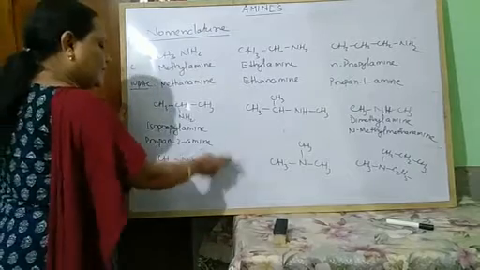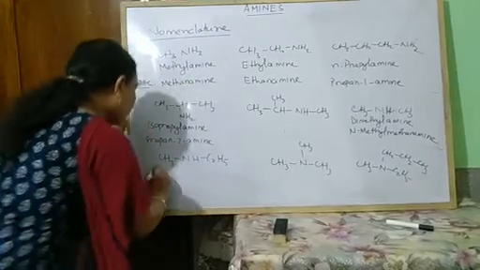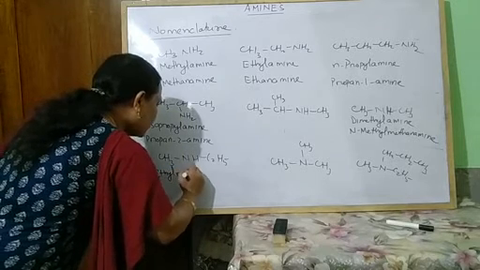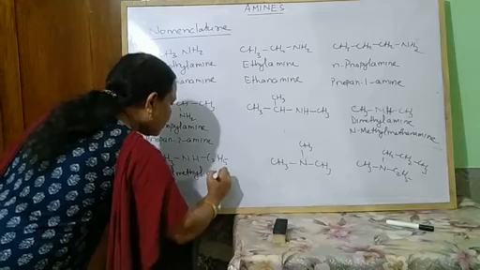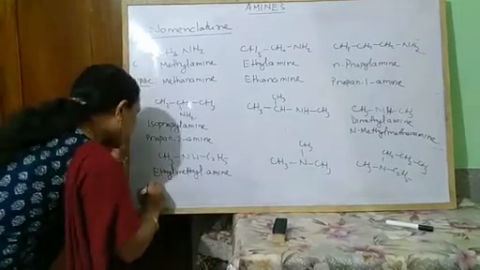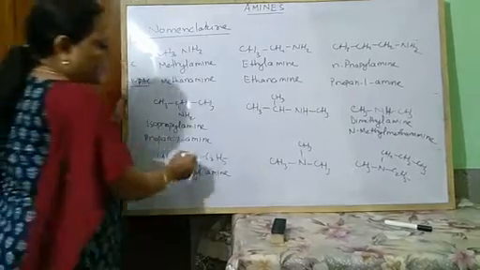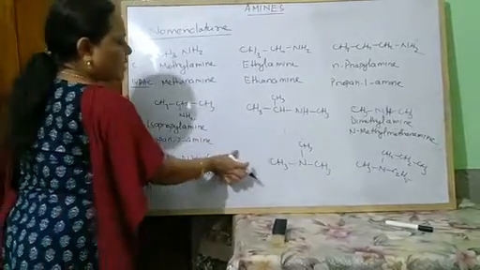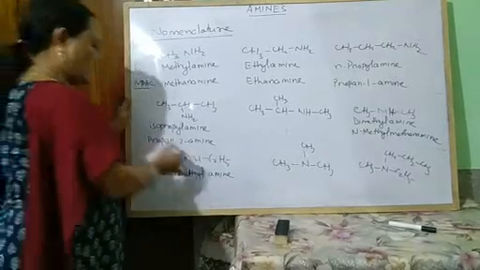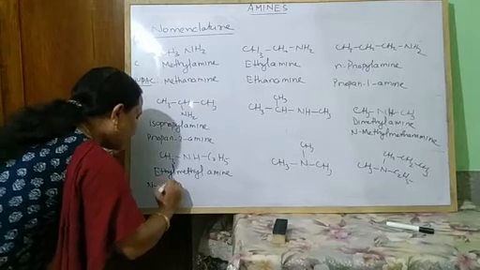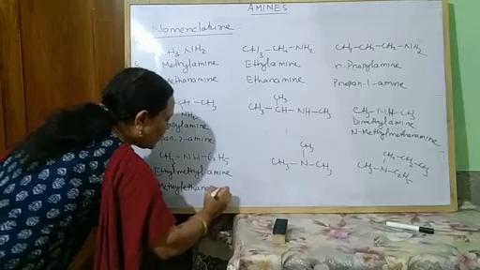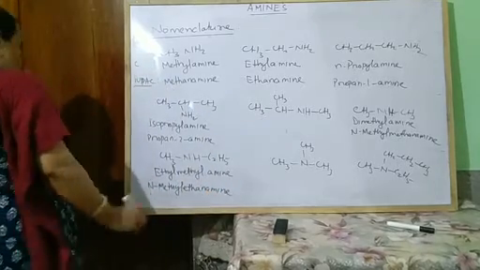Next, this one, methyl ethyl amine. Alphabetically ethyl comes first, then methyl, known as ethyl methyl amine. And according to the IUPAC name system, the larger carbon part is known as alkanamine and the smaller alkyl group is known as the alkyl group or substituent. So N-methyl ethanamine.